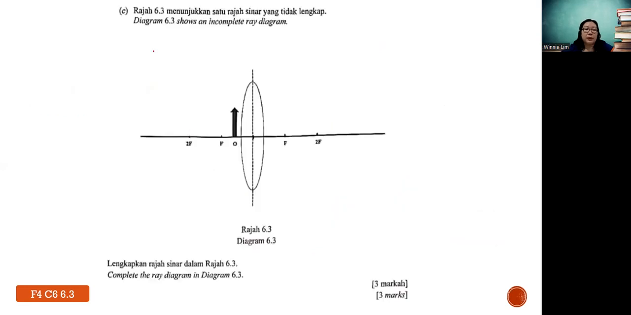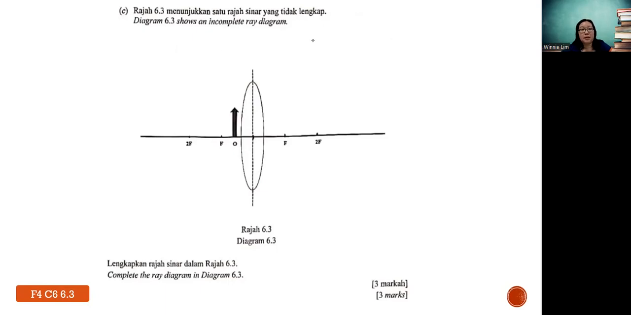Okay, next one. Diagram 6.3 shows an incomplete ray diagram. Complete the ray diagram in 6.3. Okay, so whether for lenses or mirrors, to construct the ray diagram, you need to know they always have 3 rules. Generally, a parallel ray will cut through the focus point, or they'll cut to the focus point first, then a parallel ray comes out after that. Or one more is to cut through the optical center.